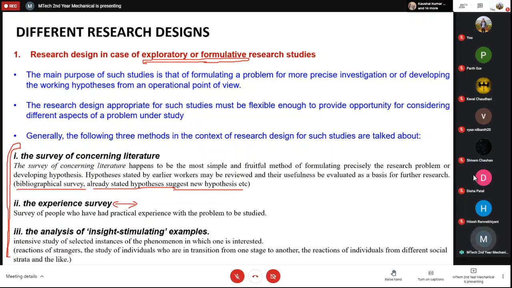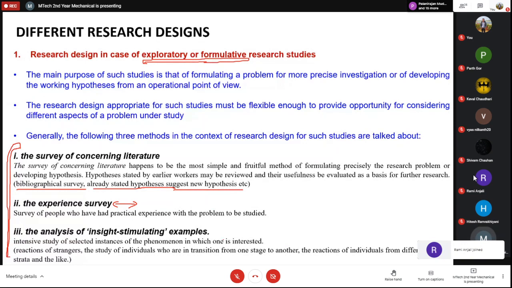The third is the analysis of insight stimulating examples. Insight stimulating examples means anything which can actually give you some new paths. You might have seen that if you are stuck in something, then if you change your mood, or go out, or take a shower, or go on a walk, you get some new ideas about that problem.